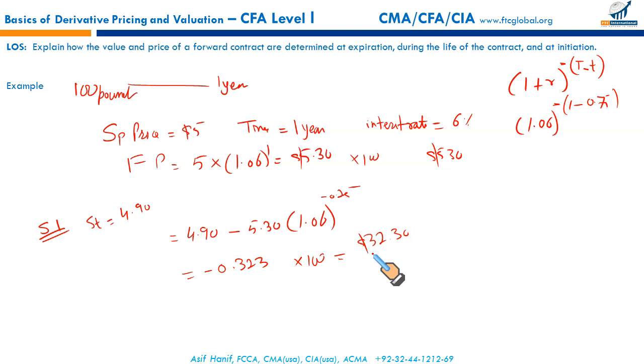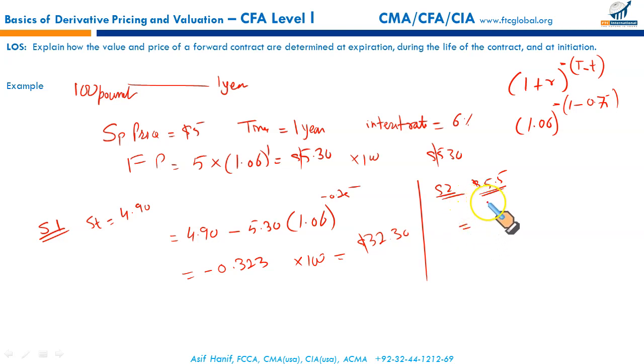What about scenario 2? 9 months after the contract is entered, the spot price is 5.5, but you have locked yourself in at the price 5.3. So now the price is higher, but you will be paying 5.3, so the forward contract will have a positive value. Let us calculate that.